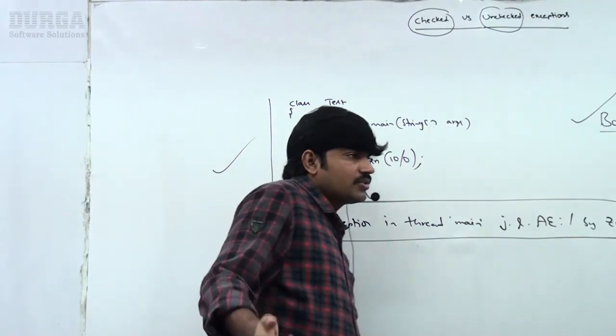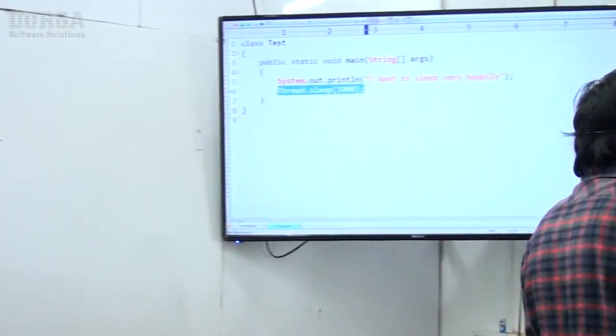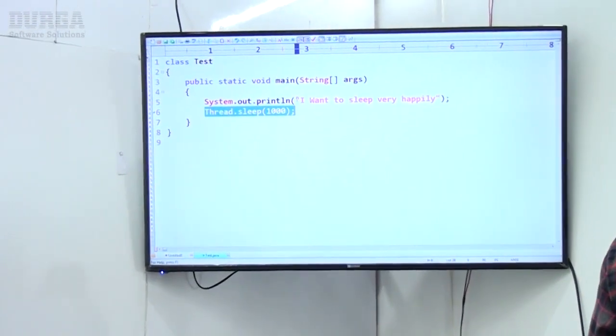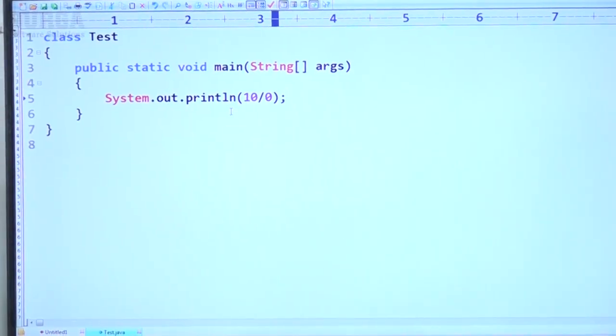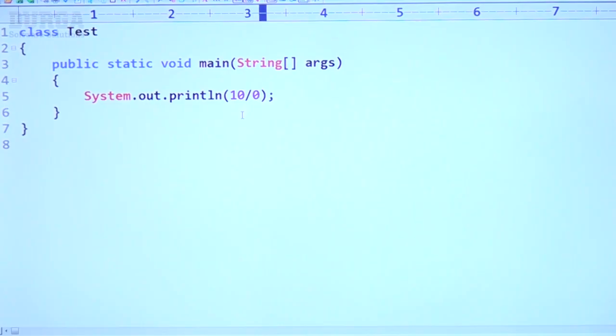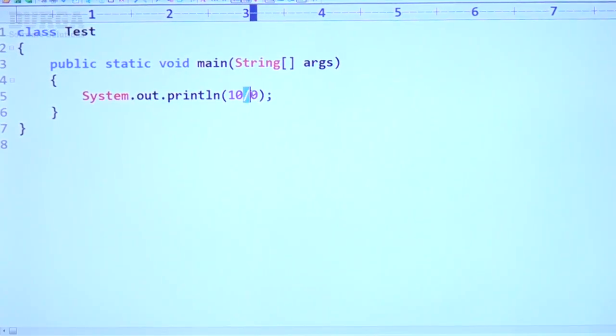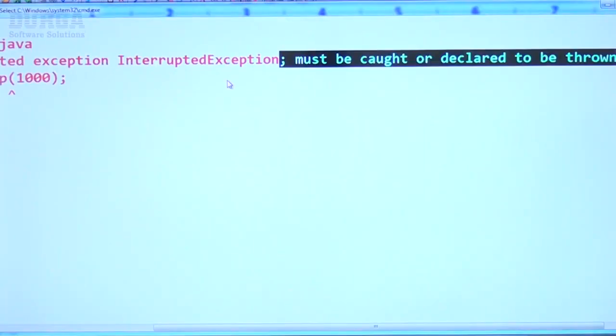Let me execute this code, sir. Have a look once here. Class test, I'm taking. public static void main, 10 by 0. Like this I'm taking, sir. Now I will ask the compiler.